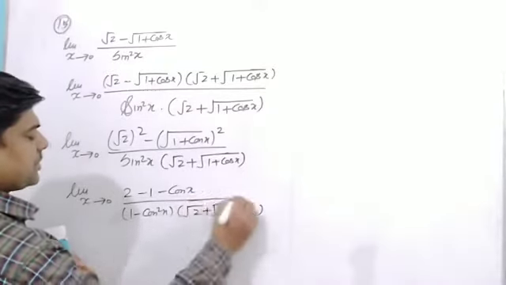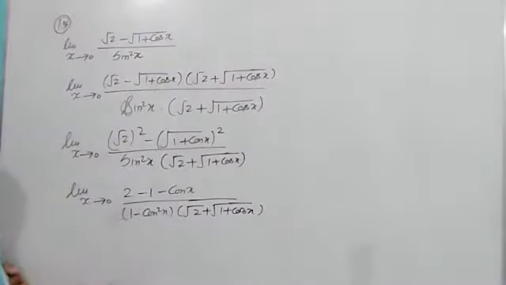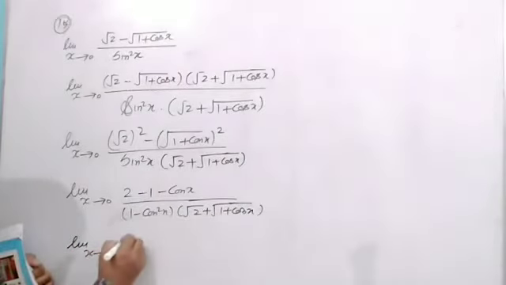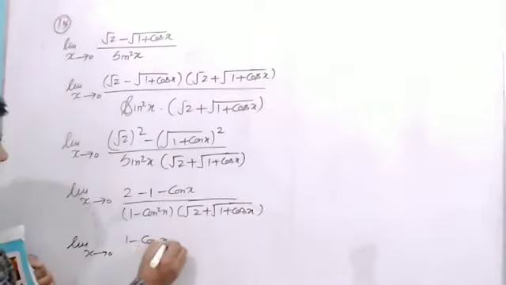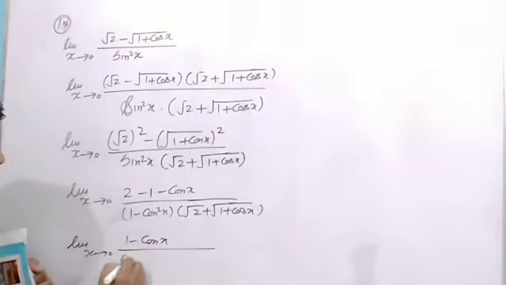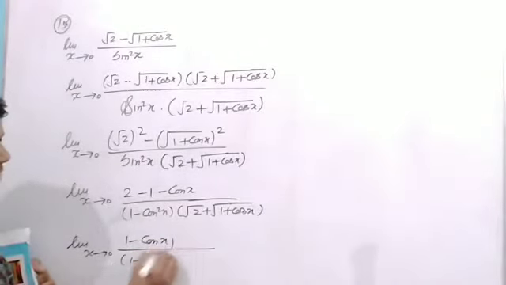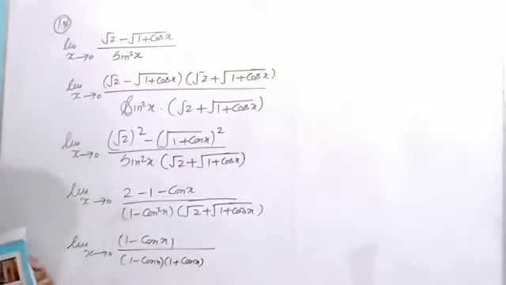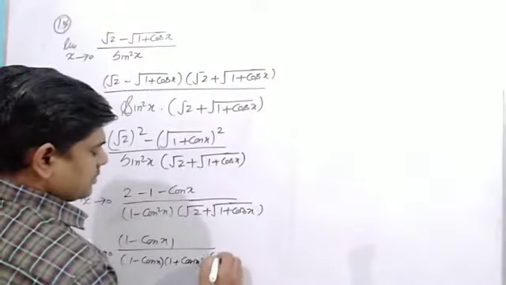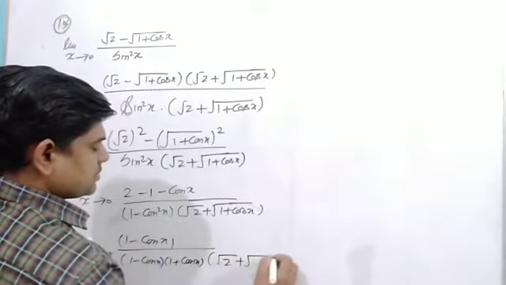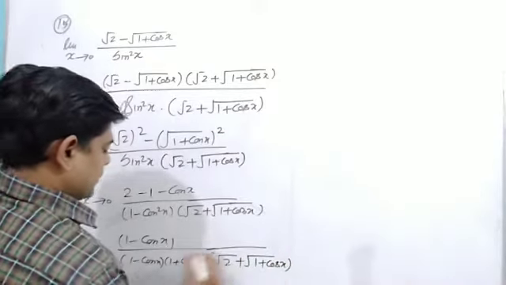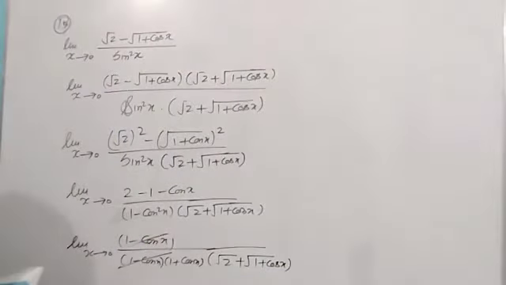In the numerator I get limit x tends to 0 of 1 minus cos x, whole upon 1 minus cos x into 1 plus cos x into under root 2 plus under root 1 plus cos x. They can eliminate.